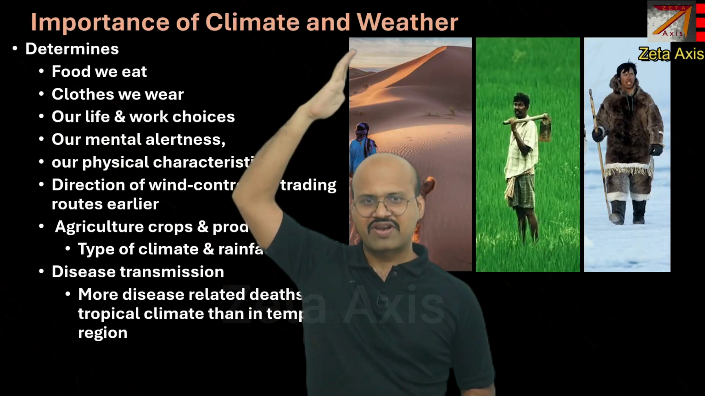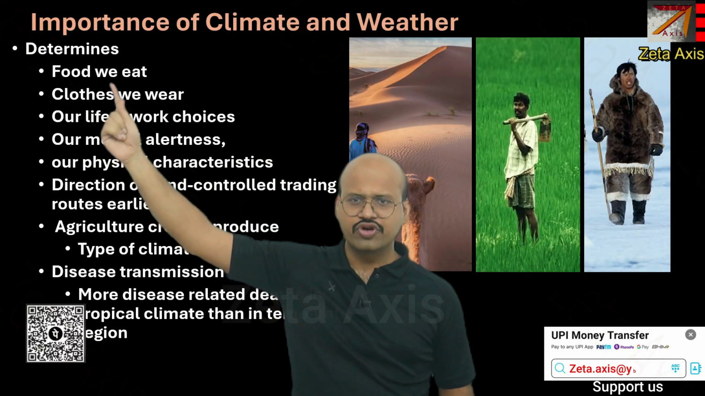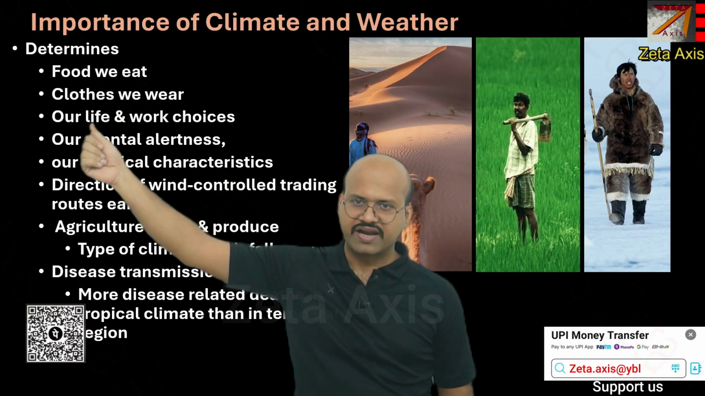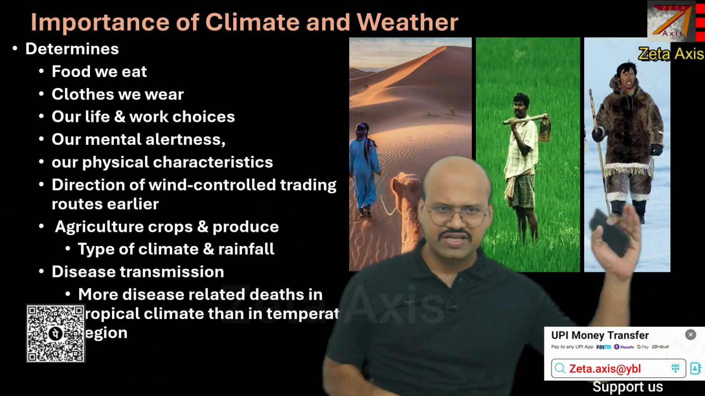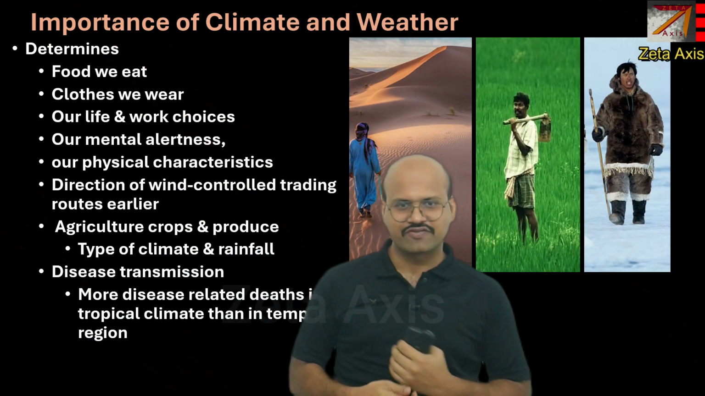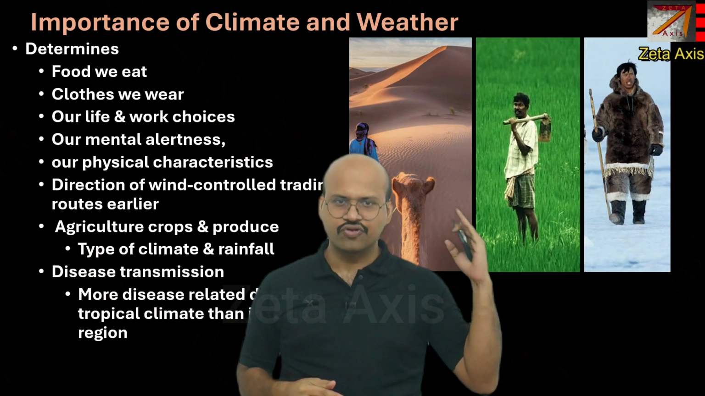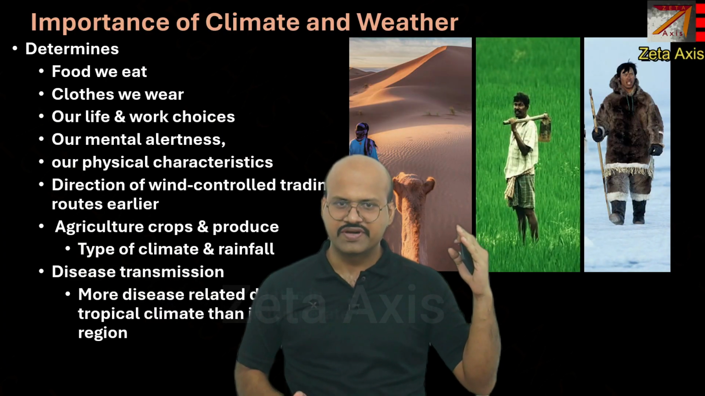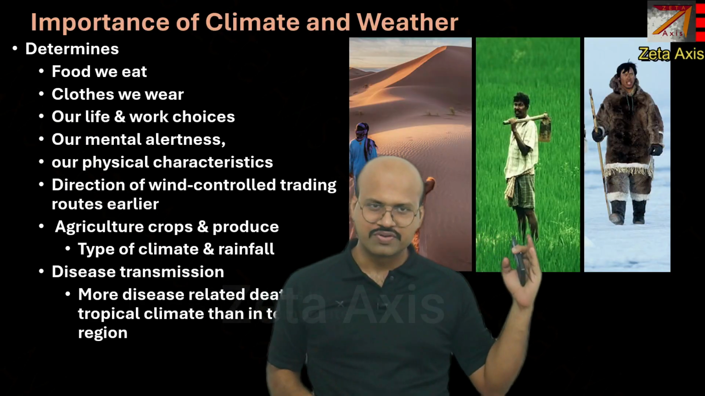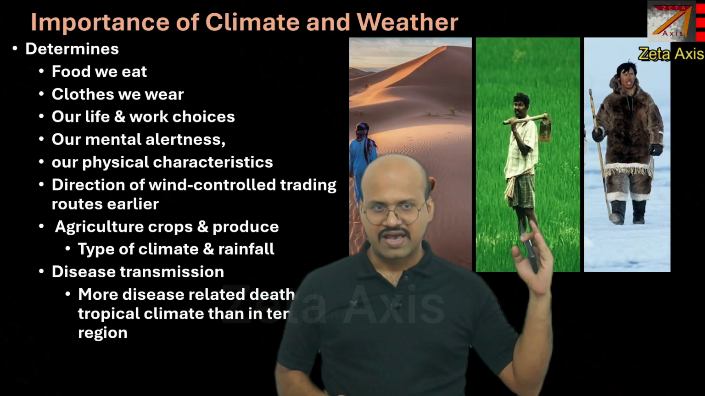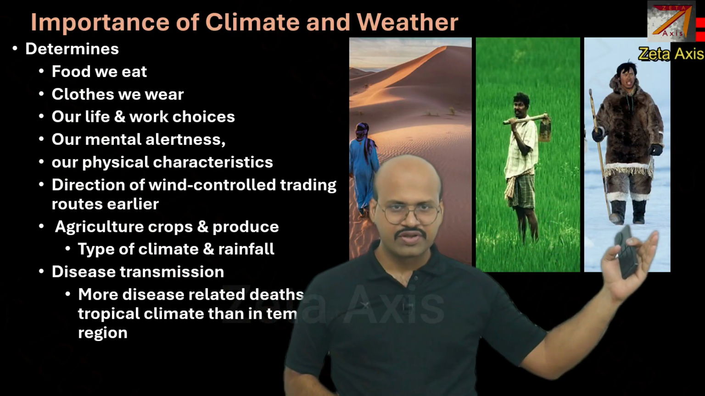The type of climate and weather determines the type of food we eat, the clothes we wear, and our life and work choices. So we can see over here that these are 3 images from 3 different climatic zones. And we can clearly see that the food which will be consumed in the desert will be different from the food which will be consumed in the monsoon region and the food that will be consumed in the polar region.